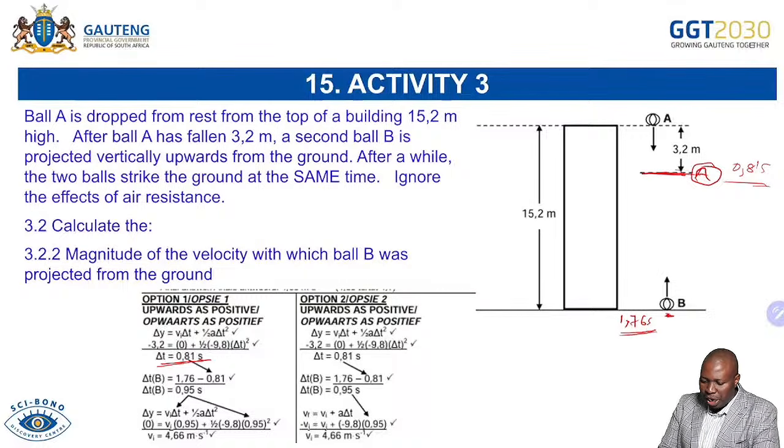And then if you check now, by so doing, we'll be getting the total time taken by B to go up and come down to the ground, which means we're going to say 1.76, which is the total time taken by A.